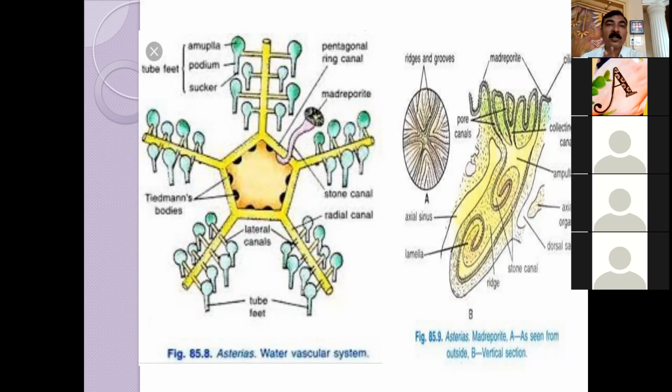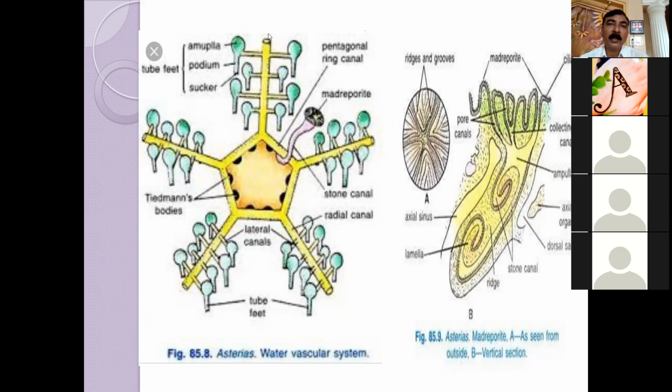Here 2 rows of tube feet are there, and these ambulacral grooves are also perforated with calcareous spines. So this groove is perforated for the opening of these tube feet sucker towards the oral side, which are in 2 rows. So up to the tip, these tube feet are there.